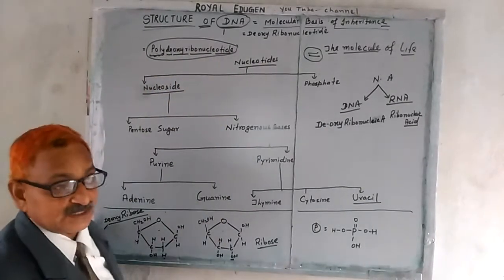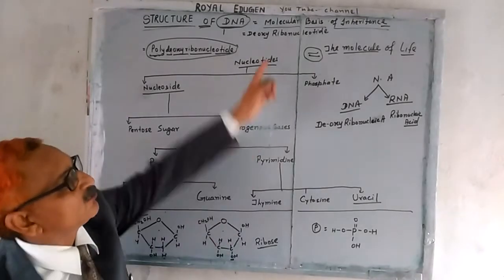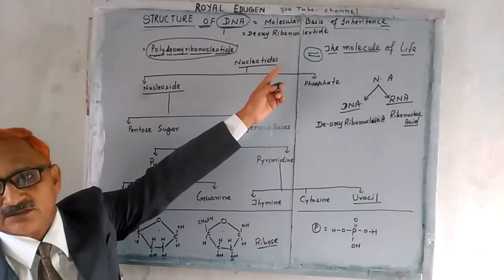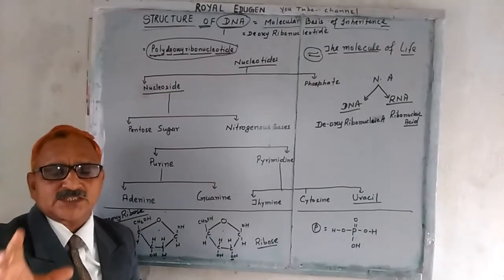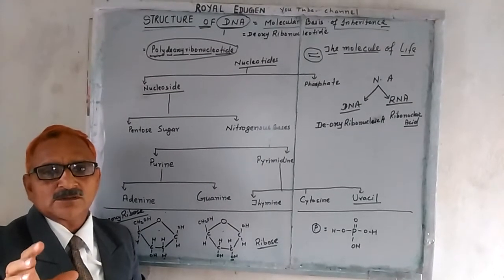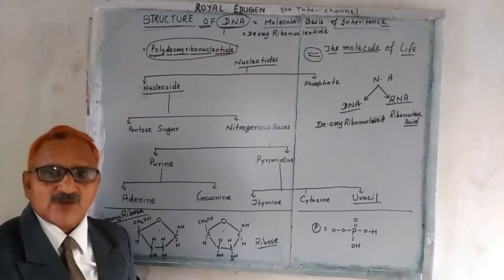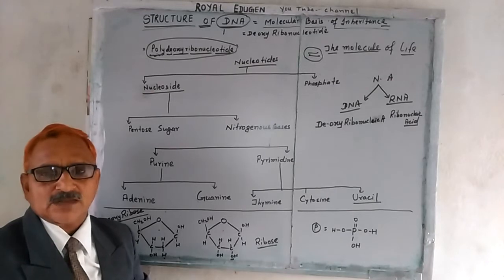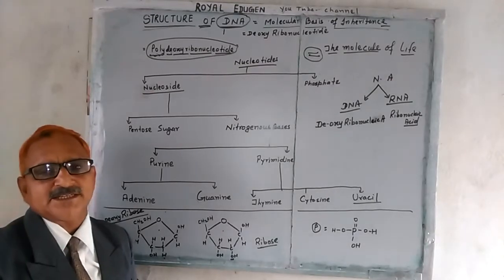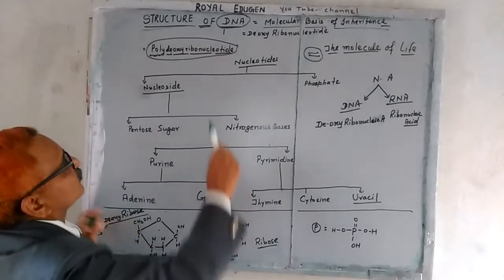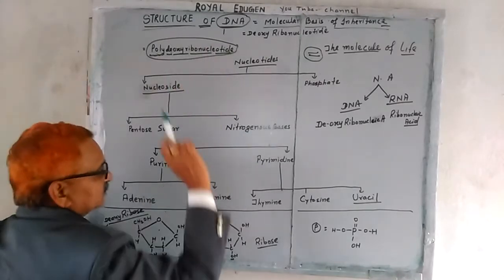So polydeoxyribonucleotide. DNA, chemically, we are going to describe as the molecular basis of inheritance. The physical basis of inheritance we have already discussed, Mendel's law. What is the molecule which plays an important role to transfer the character from one generation to another, and why the offspring become similar to their parents? What is the secret behind it? We are going to discuss here. So poly means many, deoxy, ribose, nucleotide.